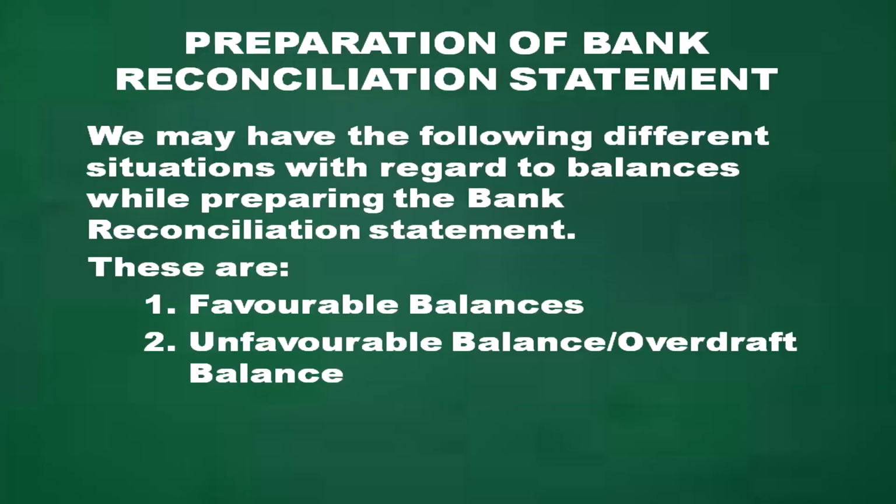Coming to the preparation of the bank reconciliation statement, we have two main situations with regard to the balances. These are favorable balances and, second, unfavorable balance or overdraft balance.